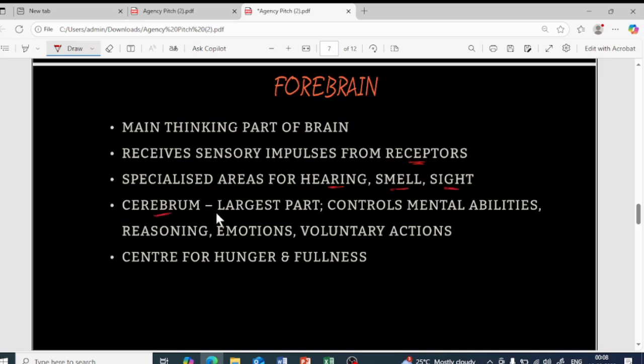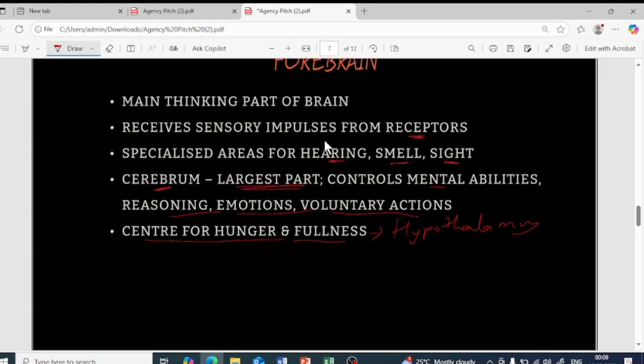As we discussed, the cerebrum is the largest part of the brain, and it controls the mental abilities such as reasoning, emotions as well as voluntary actions. Voluntary actions are the actions you perform after thinking, isn't it? And it is a center of hunger and fullness. Which one? The hypothalamus, isn't it? The hypothalamus controls if you are hungry, sleepy, or your tummy is full. I hope this is clear. So without further ado, we'll be moving to the next slide.